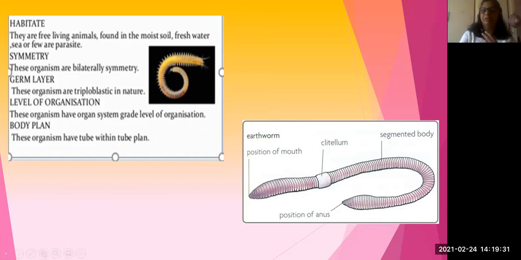It is released from the anterior side. Afterwards, the secretions will again take place and form a new clitellum. And this is the position of the anus. Mostly 100 to 600 segments are present in each earthworm, and the leech has more than the earthworm.